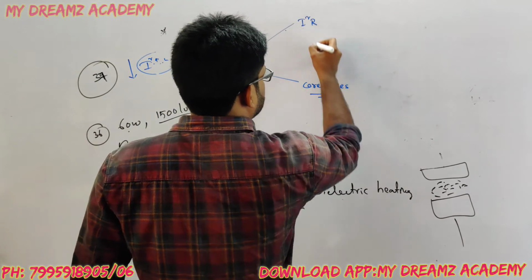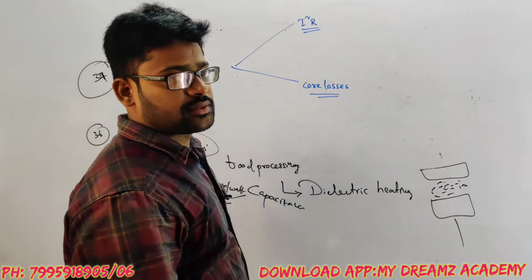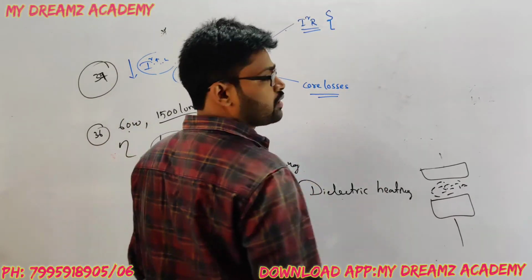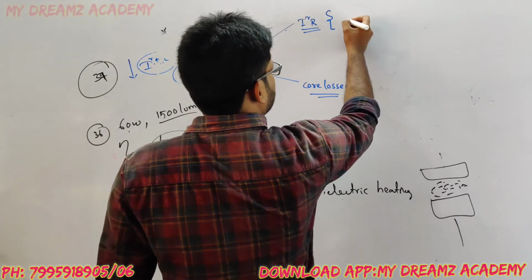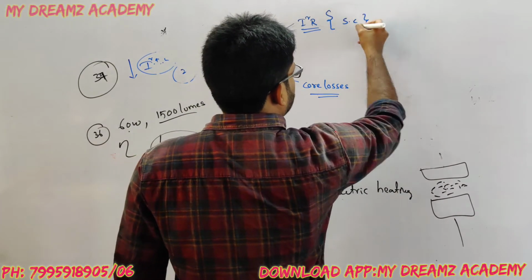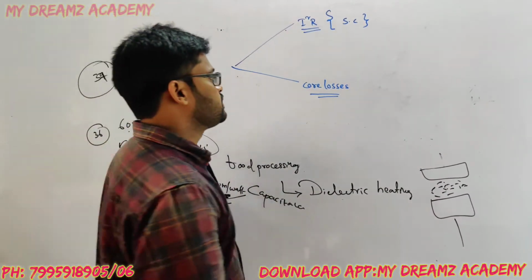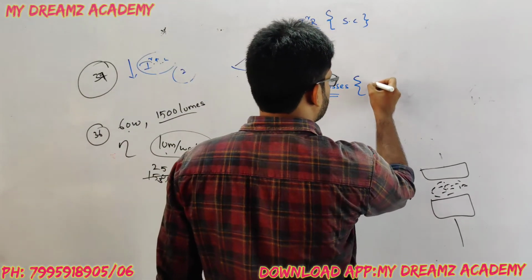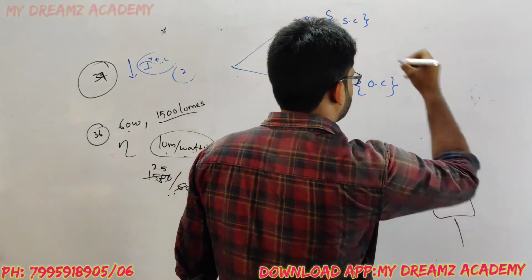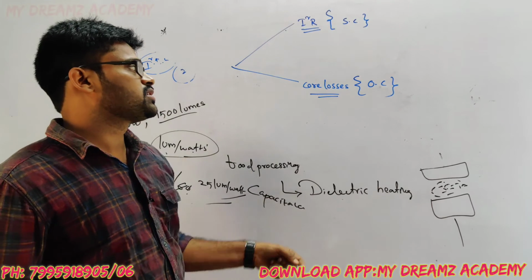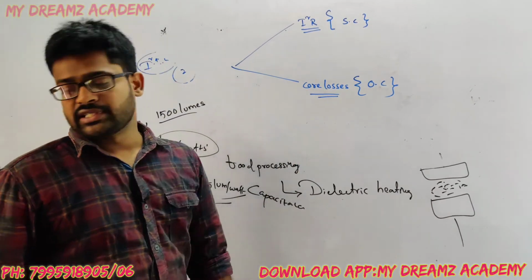How can we find copper losses? By using the short circuit test, we can calculate I square R losses. Similarly, the core losses are found by using the open circuit test.